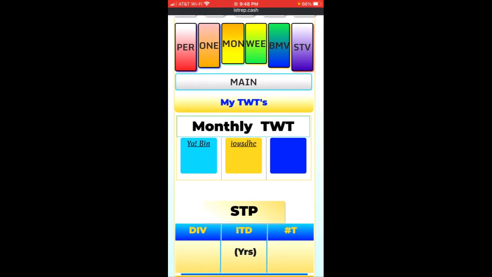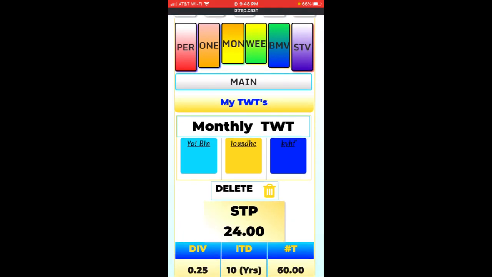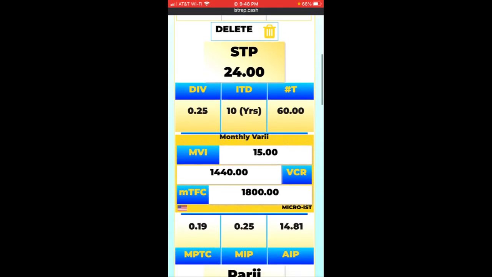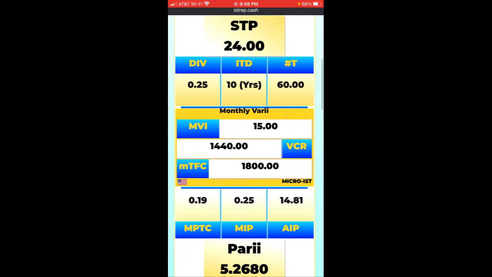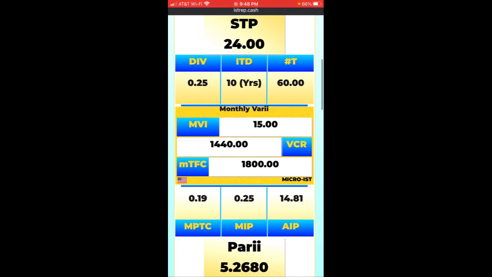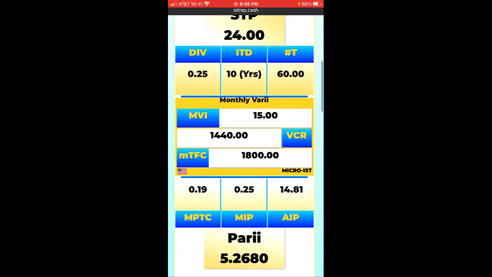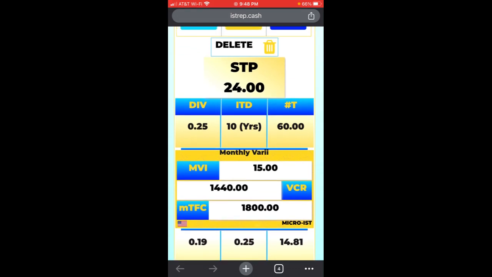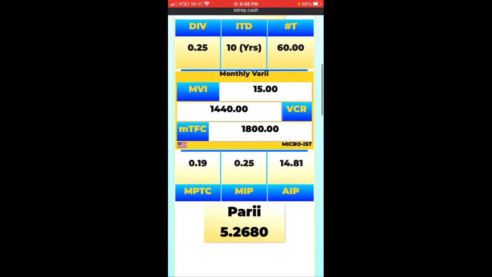We can come down in here and click onto the particular name of the TWT. And we can see that we have our mobile TWT here. The TWT looks different on desktop and laptop, but this is the mobile version. We can see we have our particular information here. We have the most important information at the very top and at the very bottom.